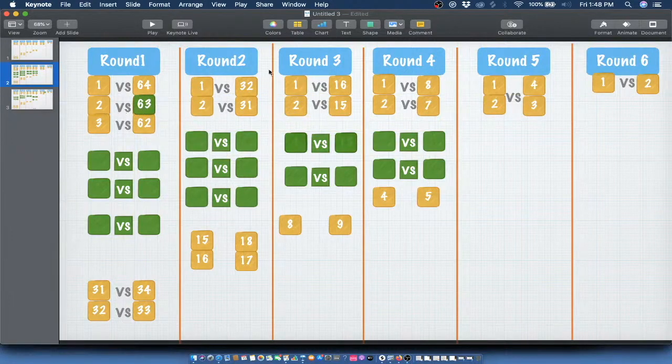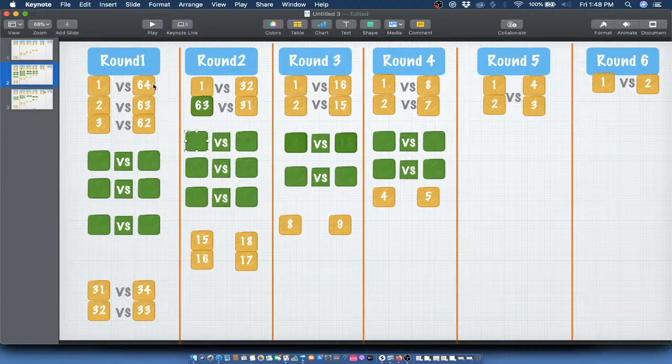What happens in the rest of the following rounds? Essentially, whenever that happens, and this will be called an upset, because this is a lower ranked player, or a poorer player defeating a richer player, right? Or a better player. So now when 63 defeats 2, he becomes the winner of match 2. That means in round 2, he will take the place of player 2.